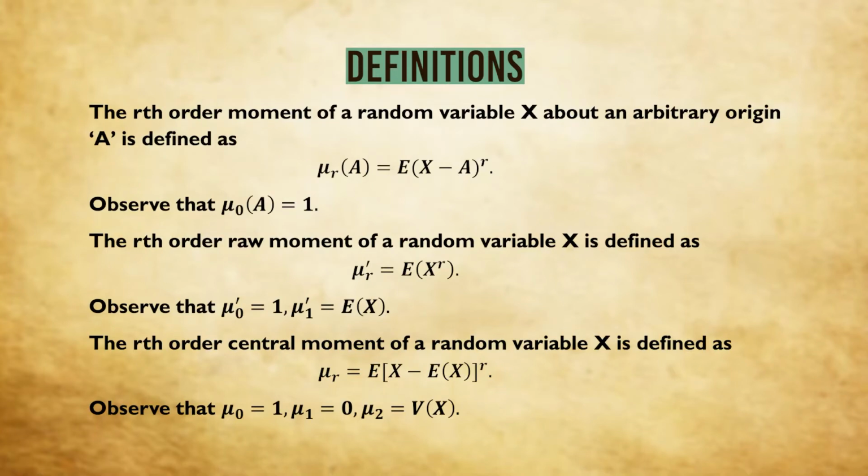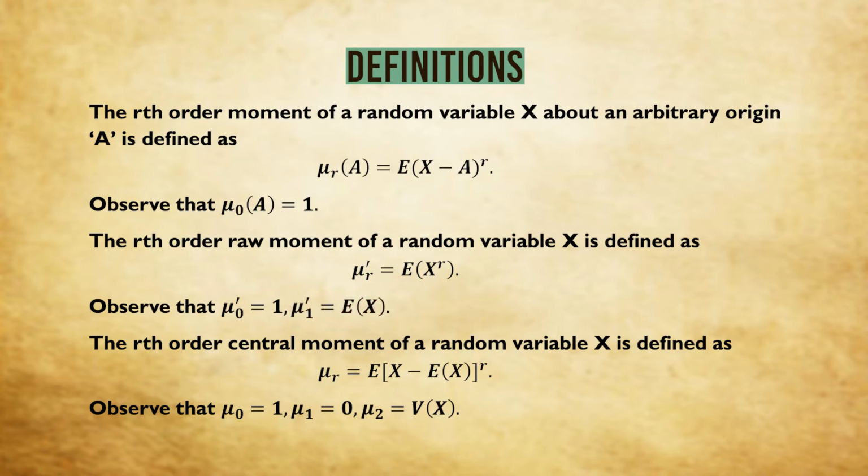Next we go to the rth order raw moment, which is defined as mu r dash, that is, the expectation of x to the power r. Here also we can see that mu naught dash is equal to 1, while mu 1 dash, that is the expectation of x to the power 1, is simply our expectation E(x).